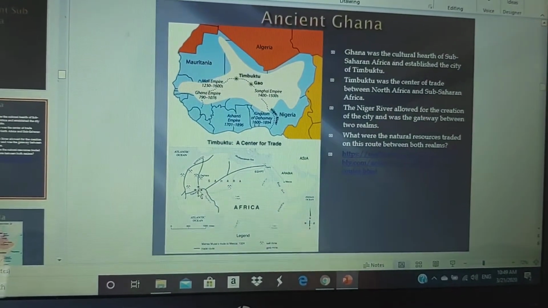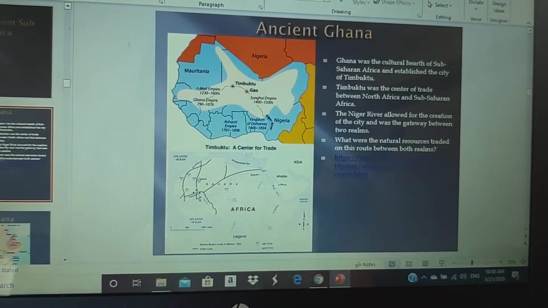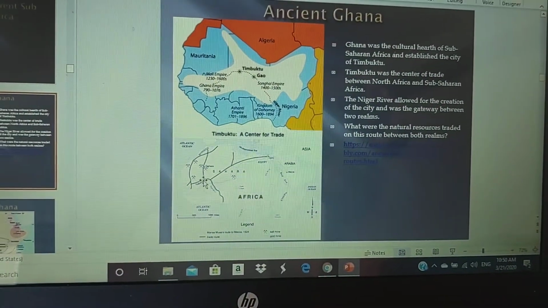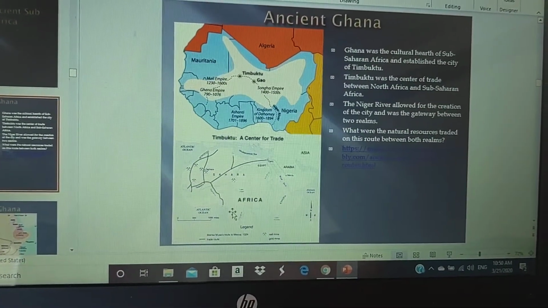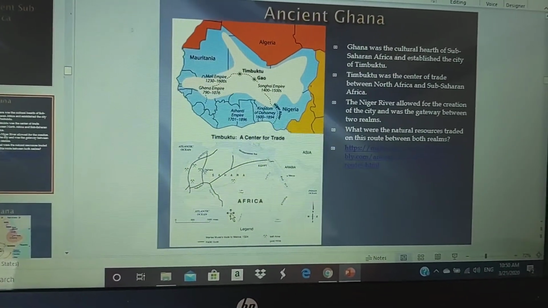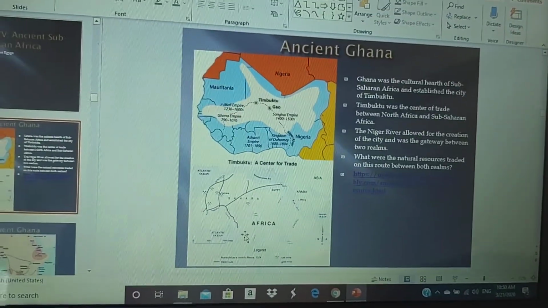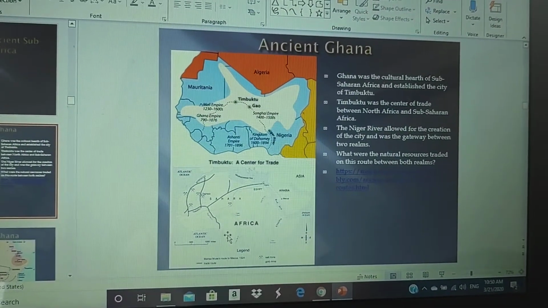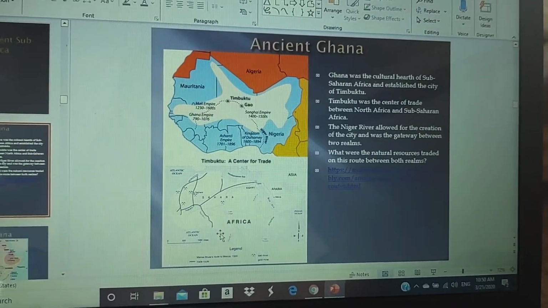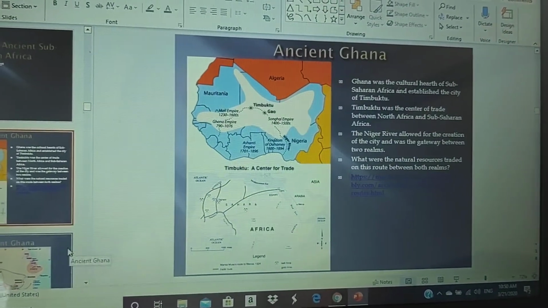So there was that connection between the two realms, and it allowed for trade between them. Salt was traded between them, gold was traded between them, and then later on with Western European colonization, they traded even more finished products and other natural resources. But really the biggest ones were salt, gold, and even copper. Those were the largest ones that were traded between those two realms.